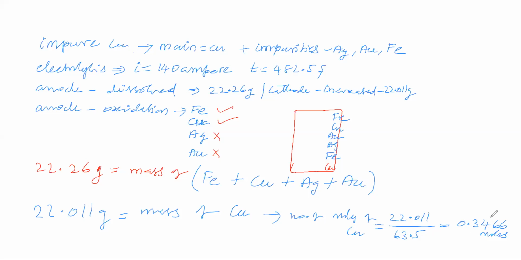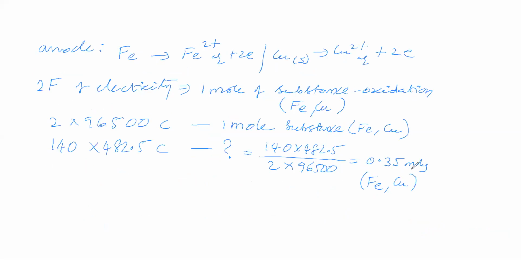At the cathode, 0.3466 moles of copper is deposited, and from the anode 0.35 moles are oxidized.